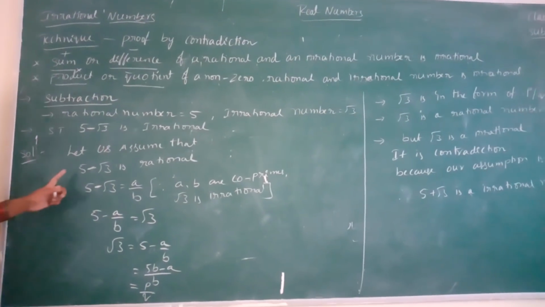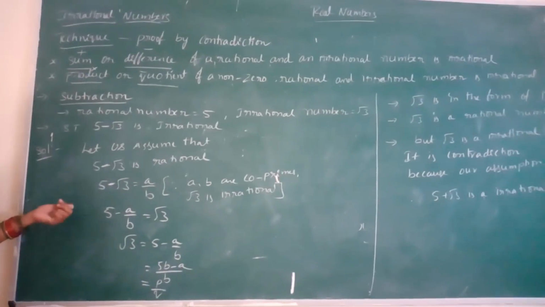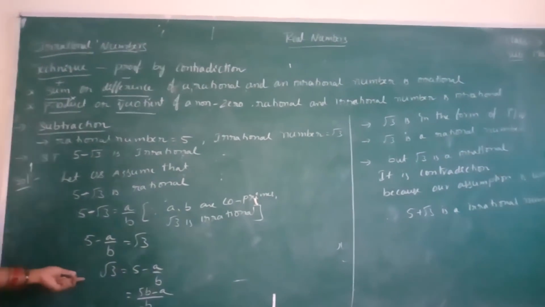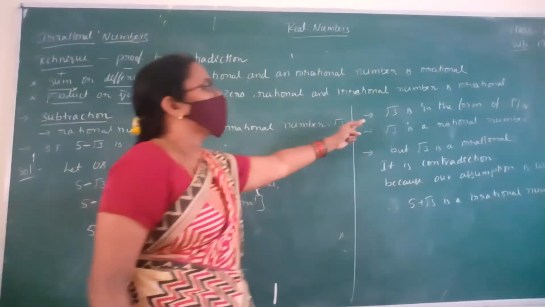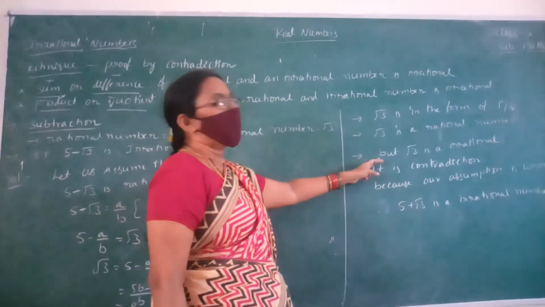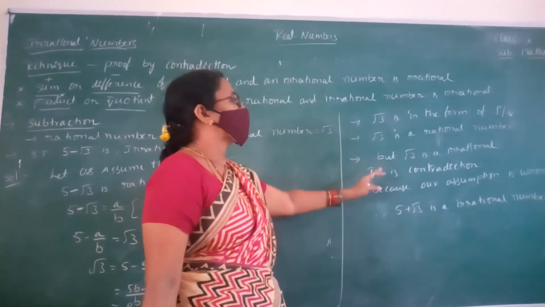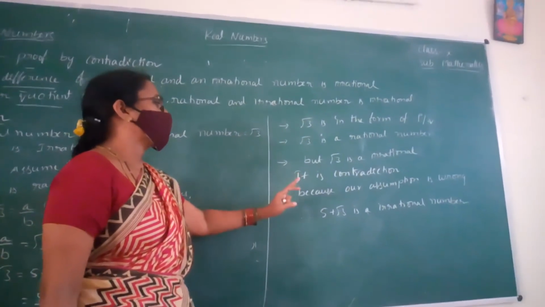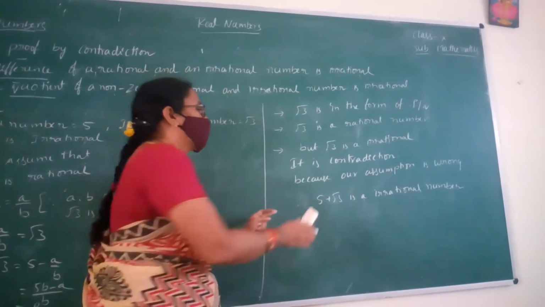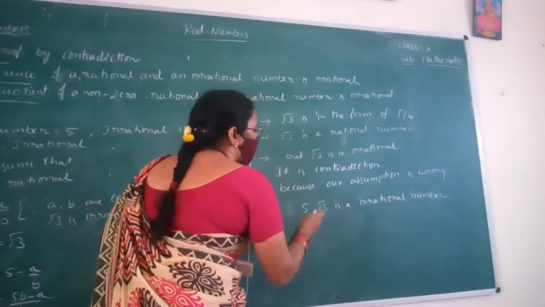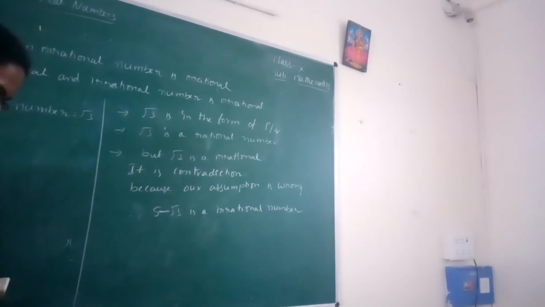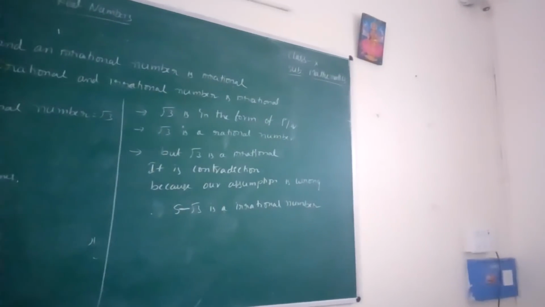Okay children, do you understand the difference from this problem? Before the problem? Okay. So root 3 is in the form of P by Q. Root 3 is a rational number. But root 3 is irrational. It is a contradiction, because our assumption is wrong. Therefore, 5 minus root 3 is an irrational number. Did you understand? Is there any change?